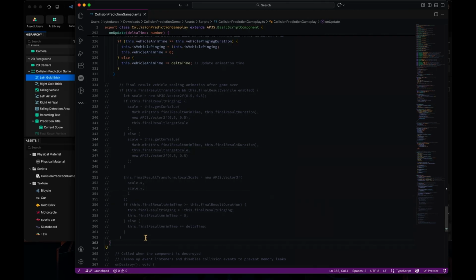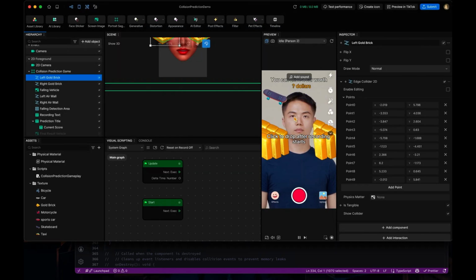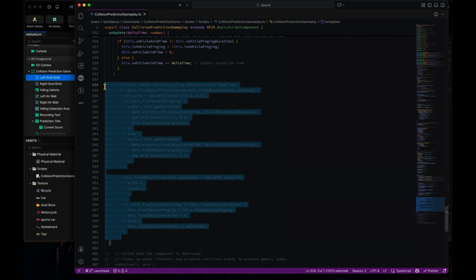And the next part is when the final result comes, which means the game is over, and we want to show the final texture of the vehicle as the final result, and we want it to scale as a ping pong animation here.